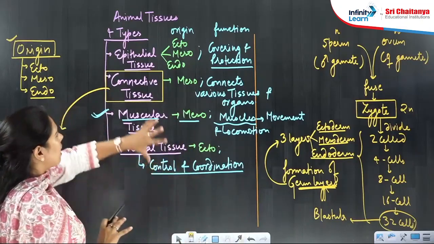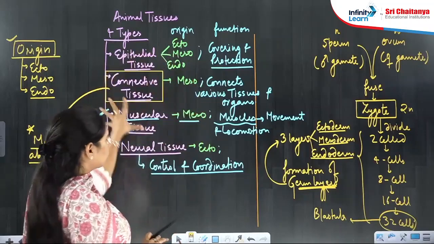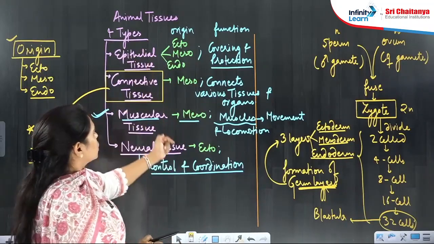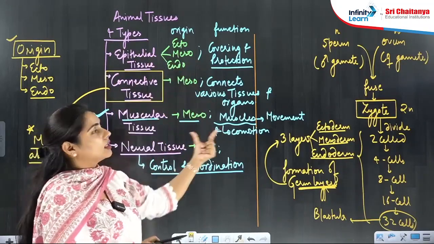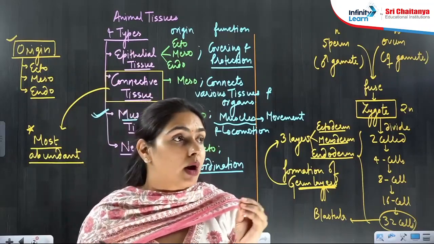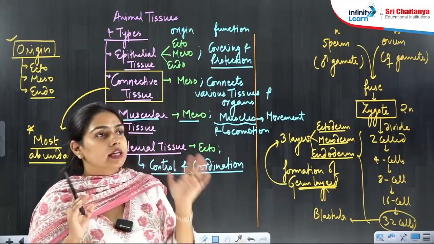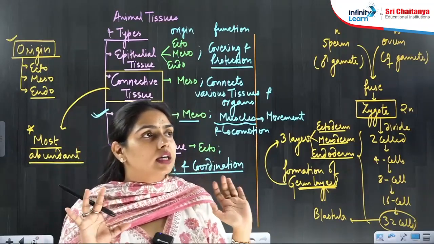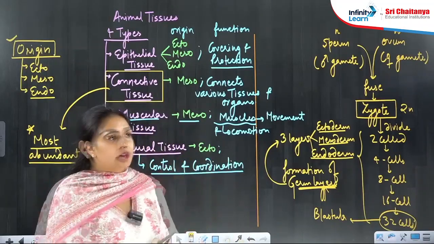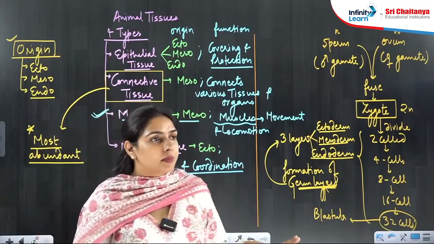So now you have understood what a tissue is, what the types of tissue are, the origin of different types of tissue, and the function of different types of tissue. Now I will be briefing you about the epithelial tissue. If you have understood this much, please give a thumbs up. If you are understanding whatever I am explaining, please give a thumbs up.